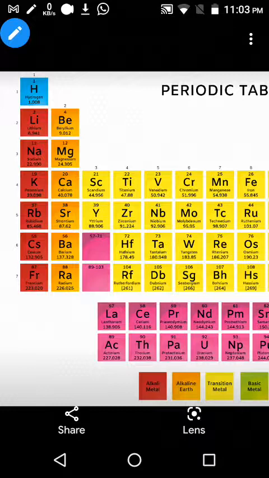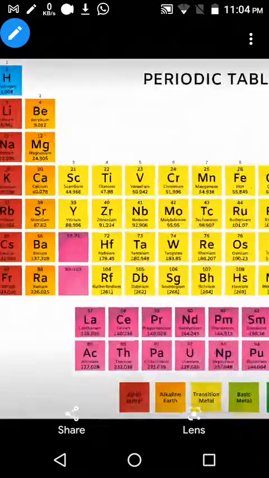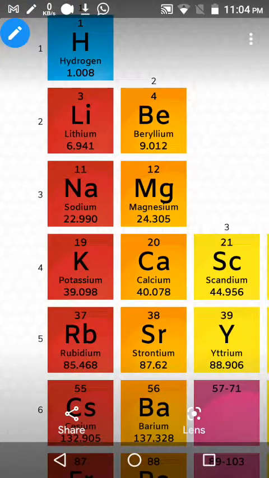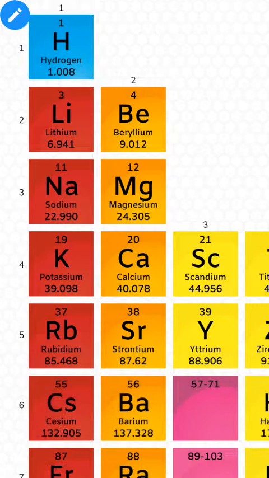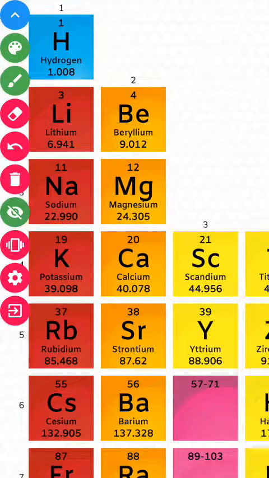They have arranged the elements in some order, and in that order, these two numbers are very important. The atomic number and the mass number are very important. You can see, right? Hydrogen, I am able to subtract.